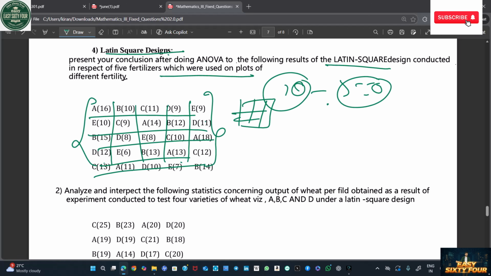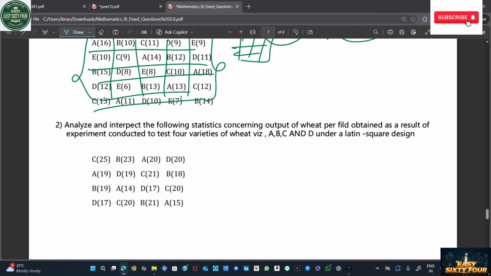You should understand the first one. After that, let's analyze the following statistics of A, B, C and D under the Latin square design. Experimental. This is also an important question. It will come in your exams. In these two questions, two more questions are there. I will show you. Just wait a minute.